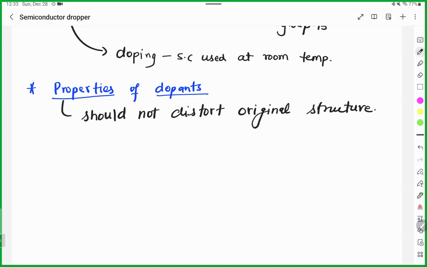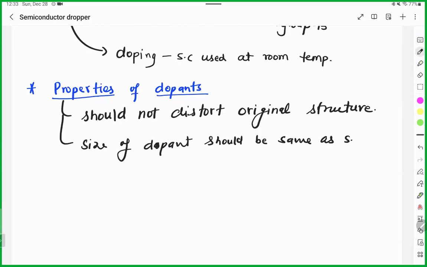Otherwise, what will happen? The overall structure will change. Correct? Then the size of the dopant, whatever we are adding, should be almost the same as the semiconductor atom.